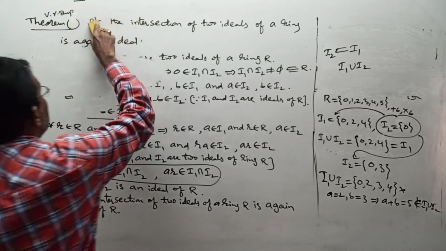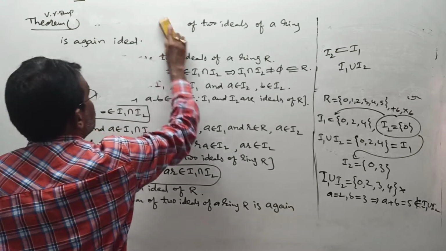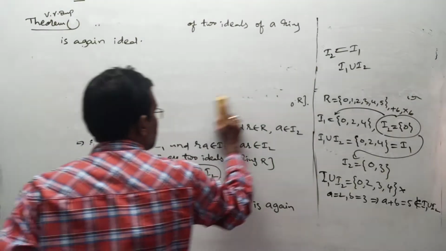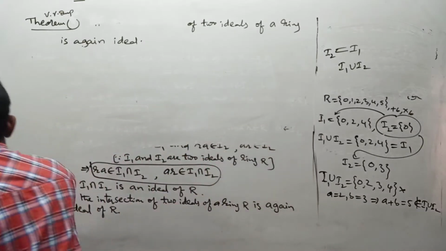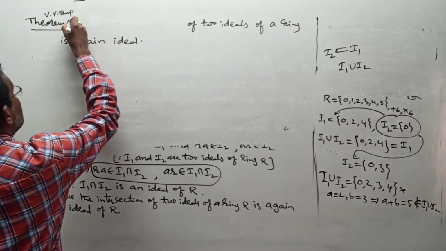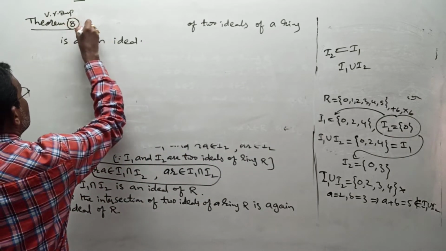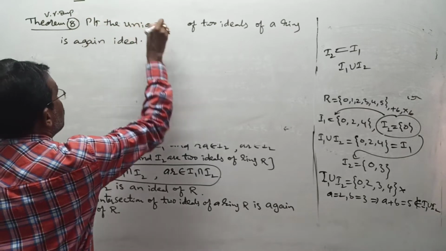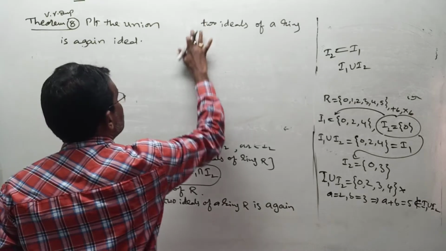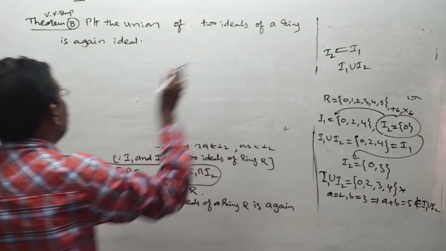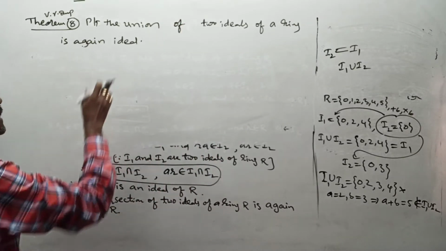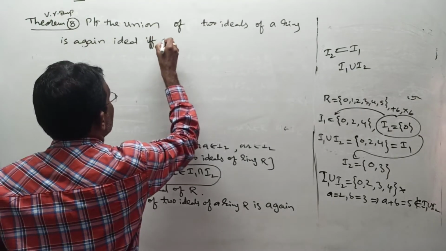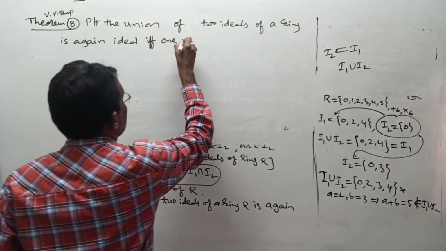Prove that the union of two ideals of a ring R is again an ideal if and only if one is contained in the other.